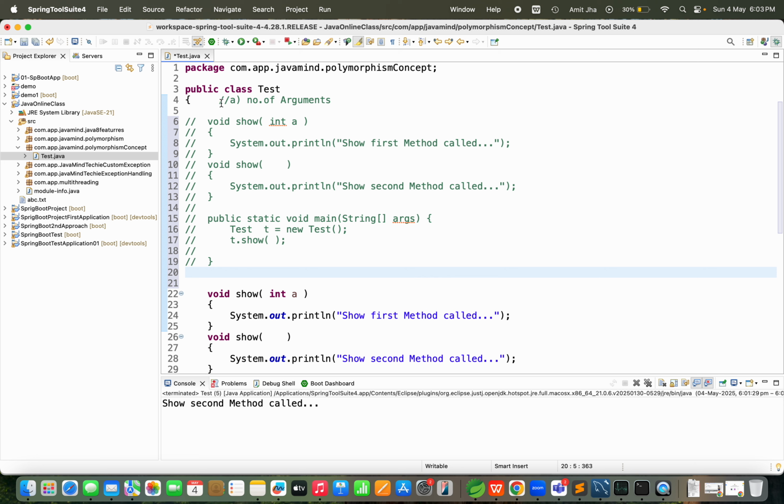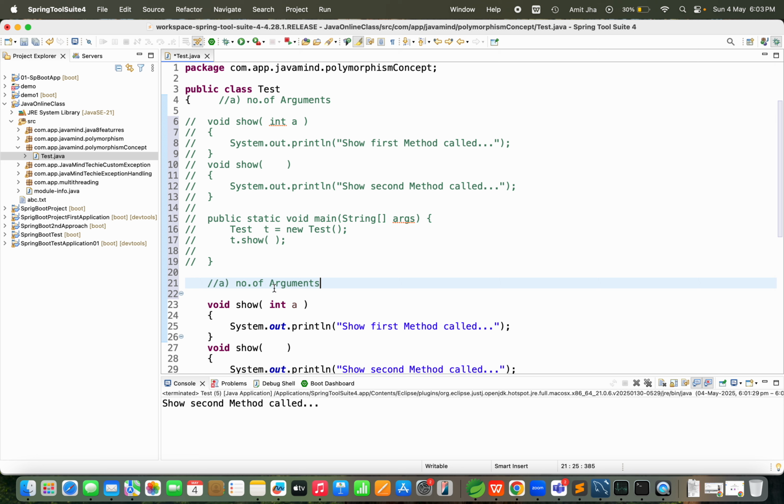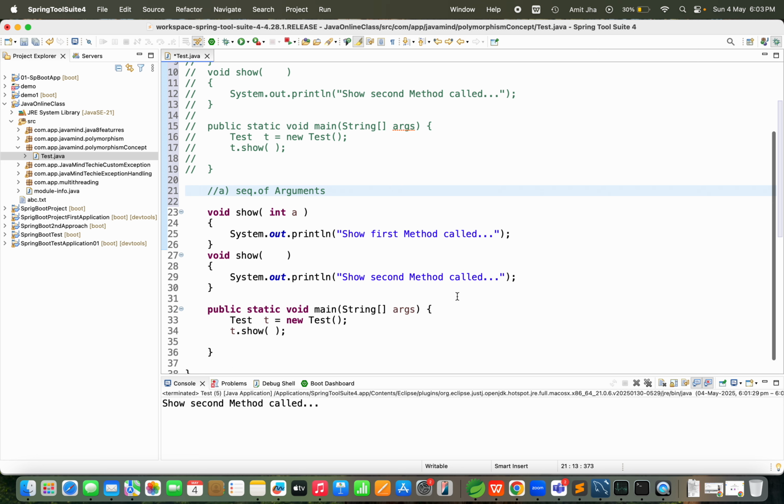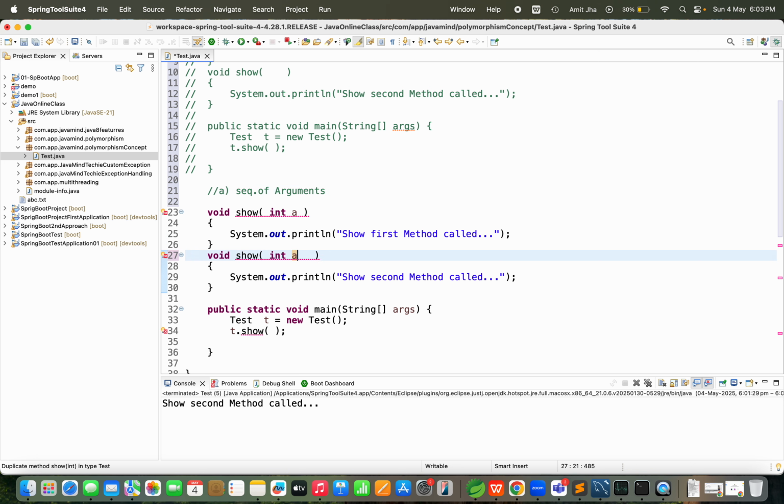The second part is sequence of arguments. How are we going to perform polymorphism, meaning method overloading, with the sequence of arguments? If I write here int a, comma, String b, and this time I am passing here a string s, comma, int a.